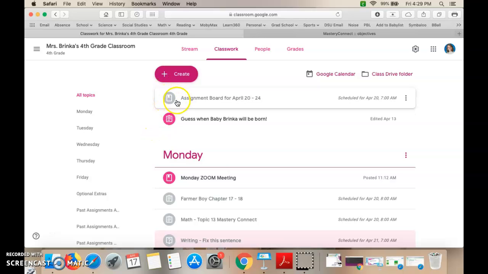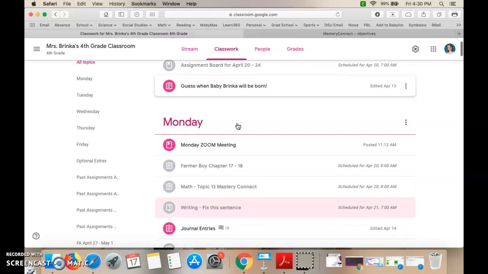Up here at the very top is our assignment board. All of the things that you have to do throughout the week are in here, so if you want to open that up and print it out, go for it. If you have not taken a guess on when you think baby Brinka will be born, do that now. There are not many boxes left, so do that before they all fill up.